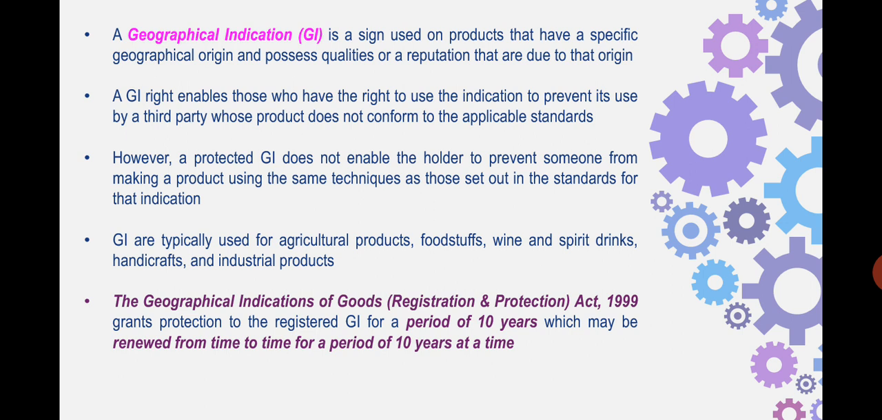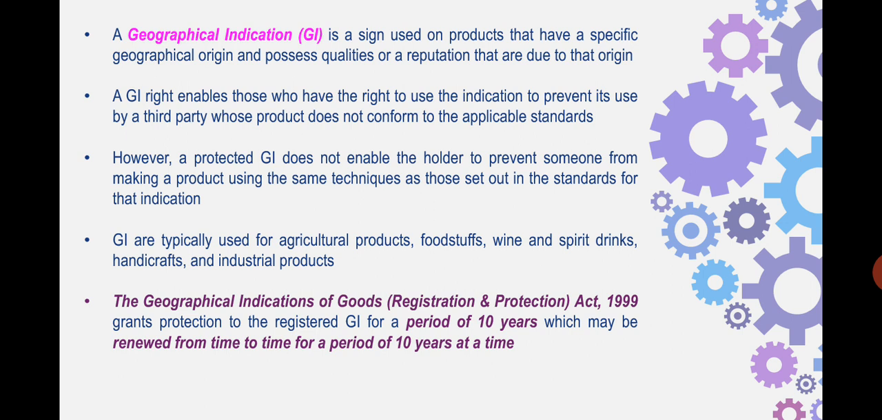So to protect the goodwill of that particular region, or the products which are grown in that region, the Geographical Indications of Goods Registration and Protection Act was brought into effect in 1999 as a compliance to the TRIPS agreement, which we had already looked into.